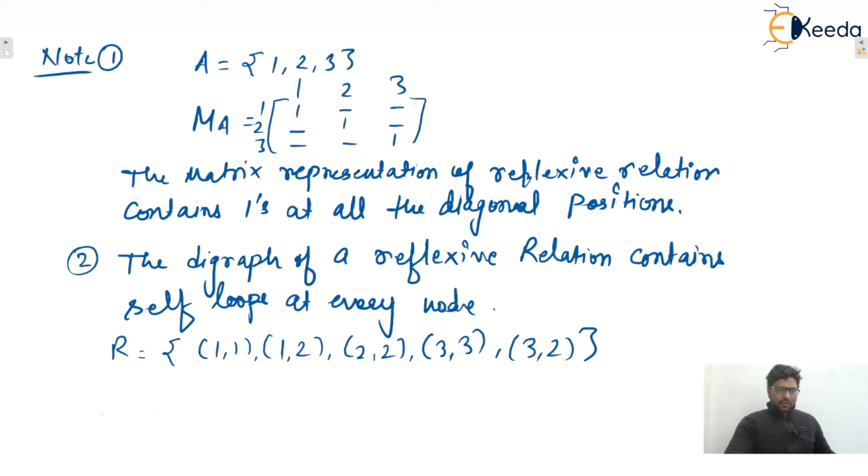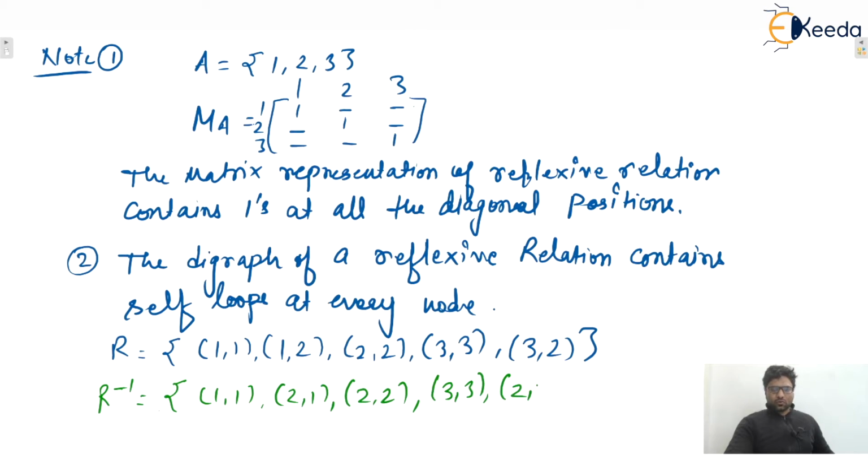Now you only tell me, if we take the inverse of this relation, then it becomes (1,1), (1,2) becomes (2,1), and (2,2) becomes (2,2) only, (3,3) remains (3,3) only, and (3,2) becomes (2,3). Yes or no? So we can say that if R is reflexive, then R inverse is also reflexive.